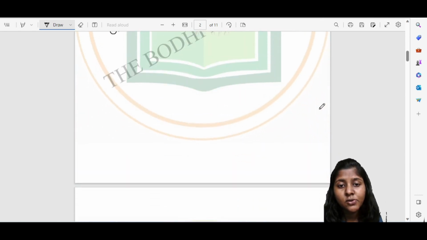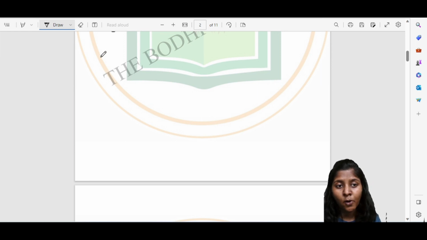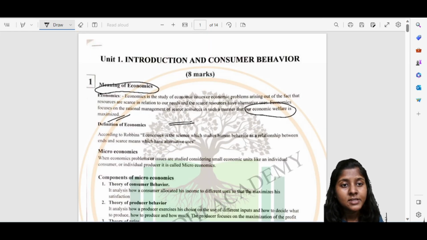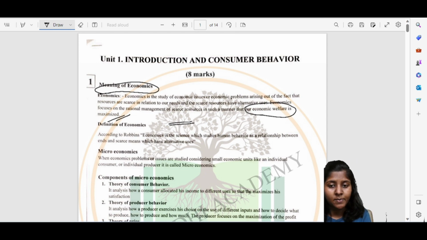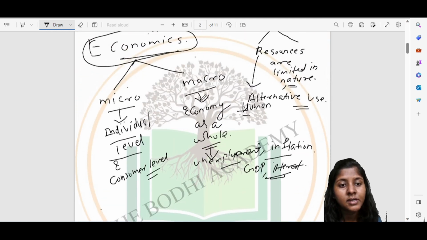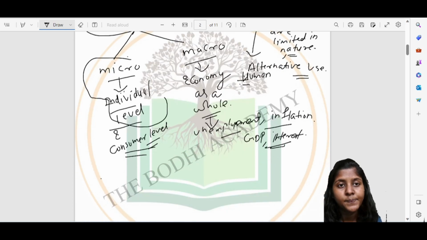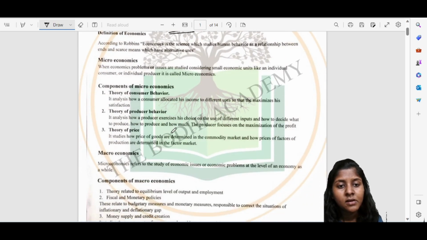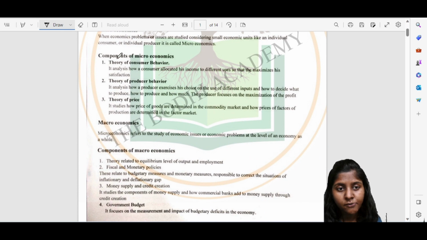So we should use all the resources in a proper manner. The next thing is with regards to microeconomics. When economic problems or issues are studied considering small economic units like an individual consumer or individual producer, it is called microeconomics. So here in microeconomics, we are only studying with regards to individual level or at the consumer level.